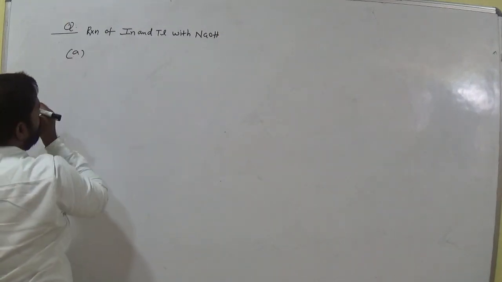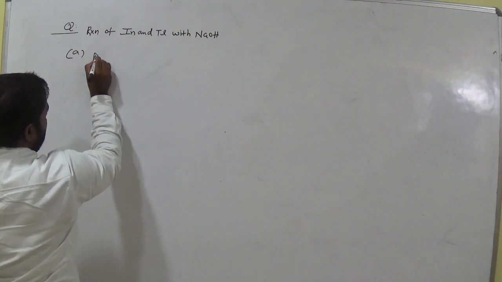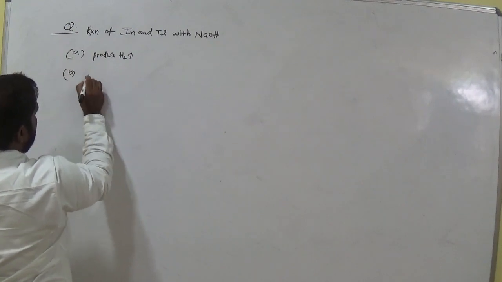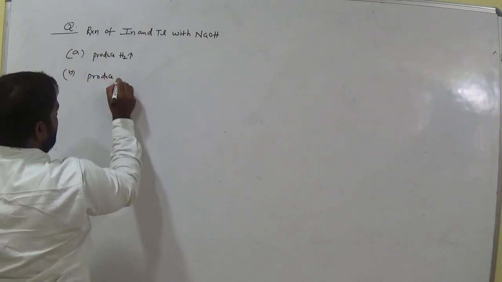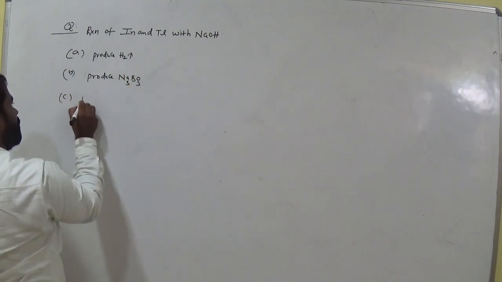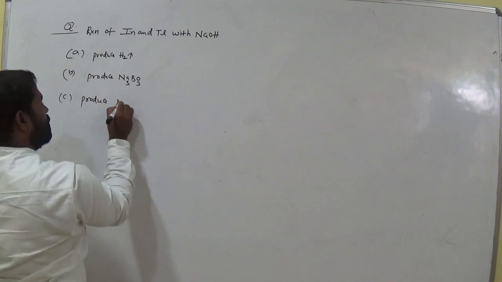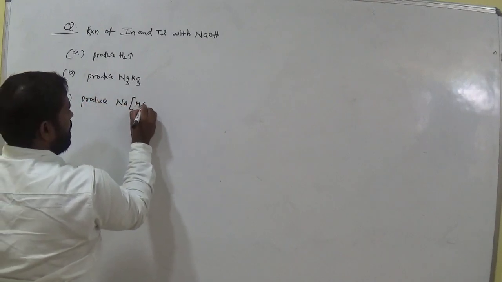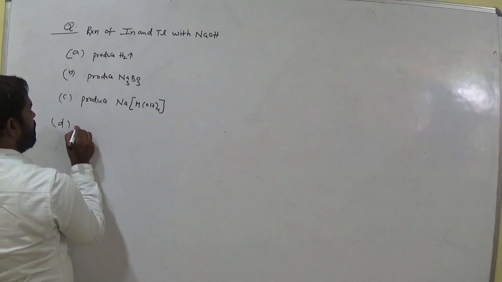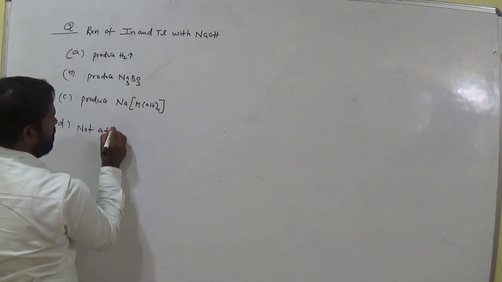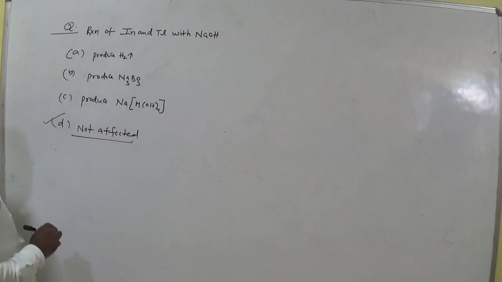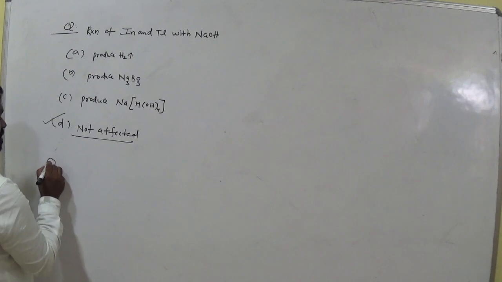Option A: produce H2. Option B: produce Na3BO3. Option C: produce NaM(OH)4. And option D: not affected. Which one is correct? D. Okay, right. Next question.